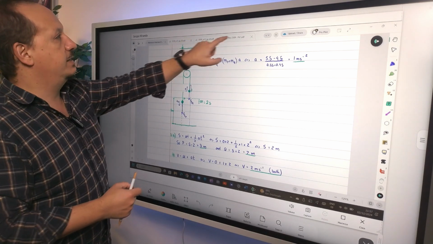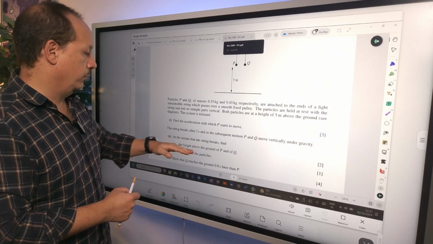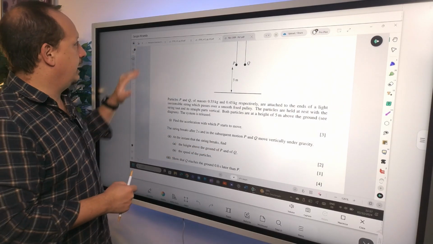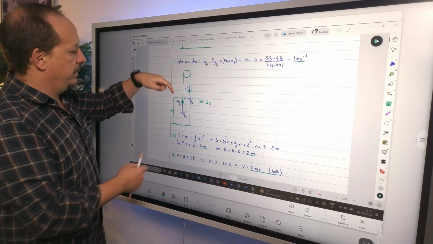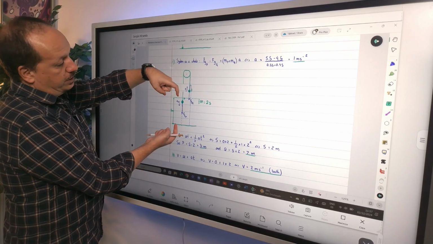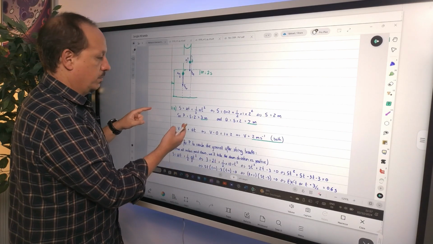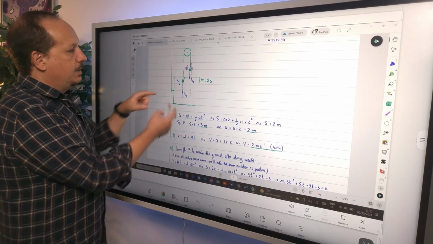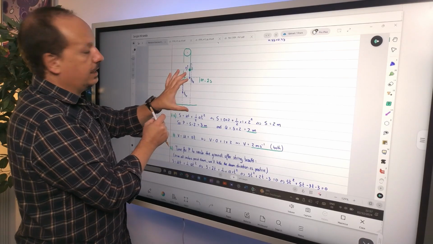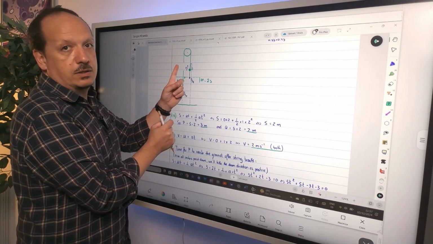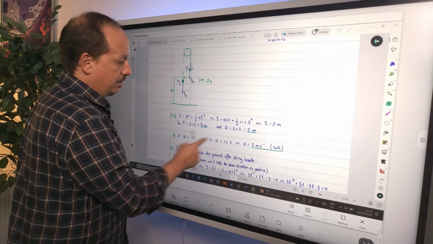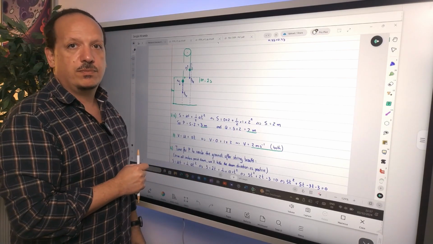The question is, calculate the height above the ground for both. So the height above the ground for P is, it started at 5 meters, it went 2 meters down, so it's going to be 3 meters, right? But Q is going up, so it started at 5 meters, it moved up 2 meters, so it's going to be at 7 meters, all right?